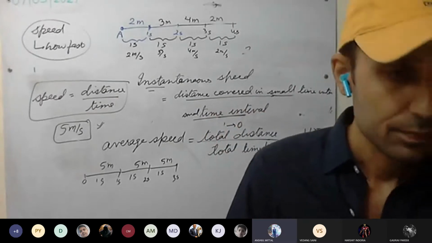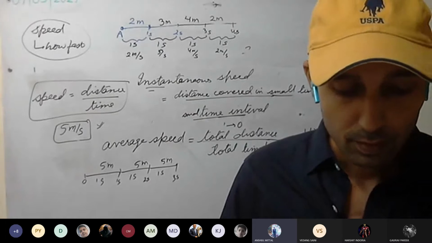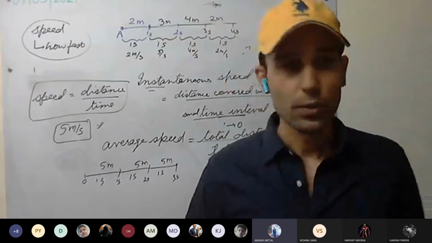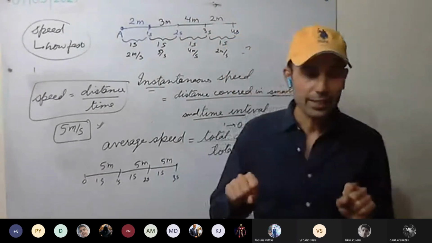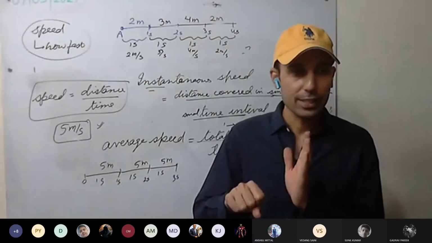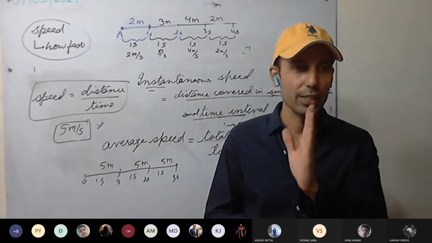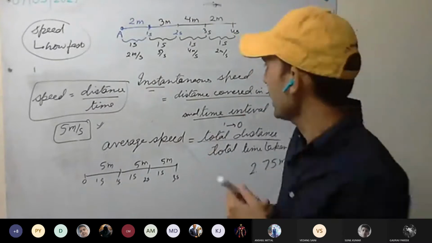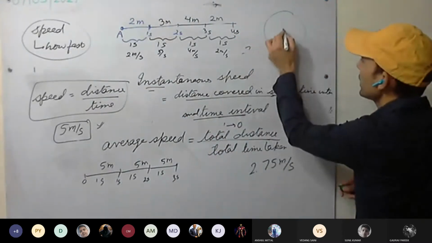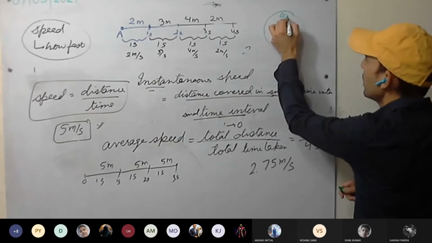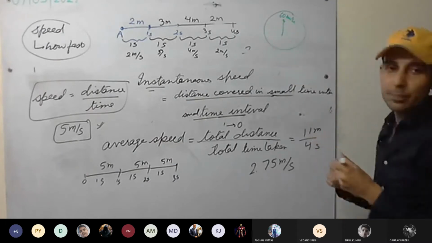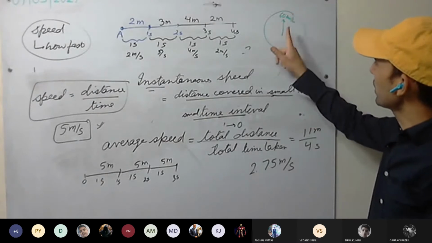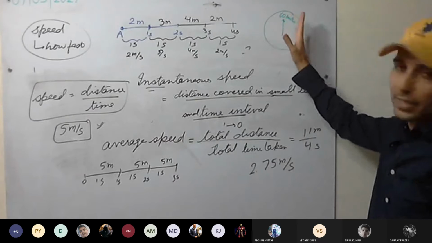Understood? Sir, example of uniform speed other than a ball on a frictionless surface. Okay. What more can we take? You are moving on a bike. You attain a particular speed. Now you have to keep that speedometer constant at that speed. For example, this is your speedometer. You have reached 60 kilometer per hour speed. Now you have to keep this speed. You should not vary this one. This arrow should not fluctuate. It should be at the same position.